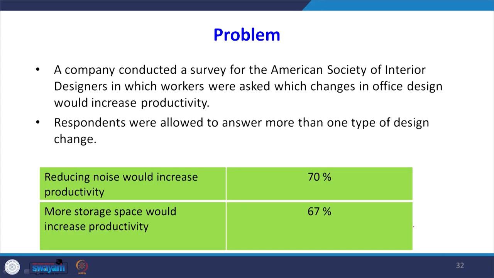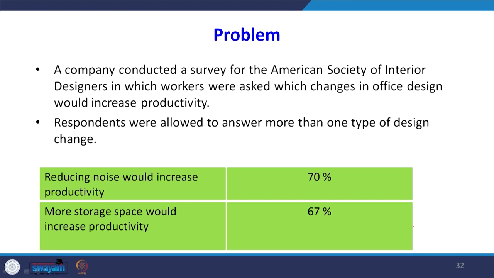A company conducted a survey for the American Society of Interior Design, in which workers were asked which changes in the office design would increase productivity. There are two designs: one design will reduce the noise, another design will improve the storage space. The respondents were allowed to answer more than one type of design change.